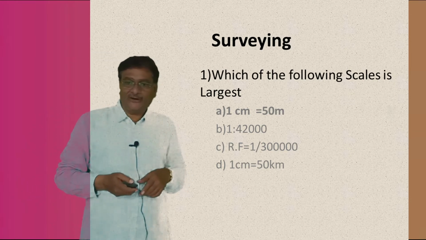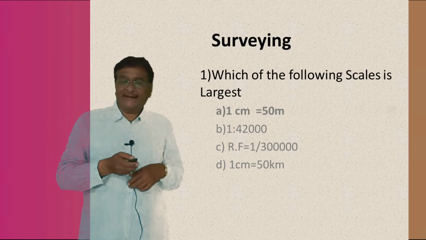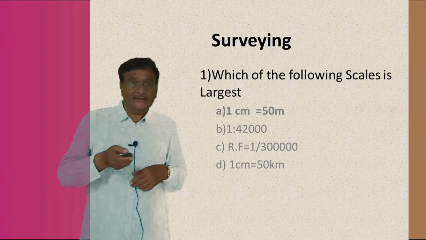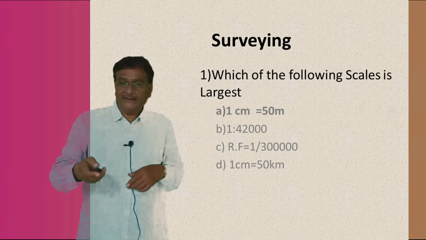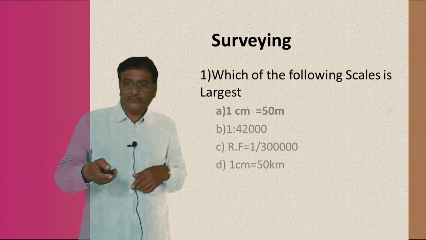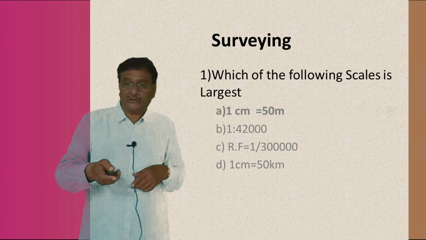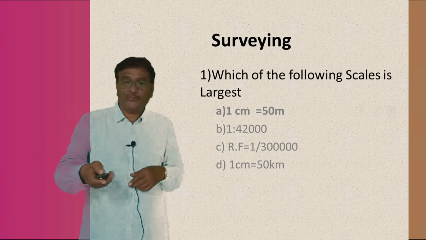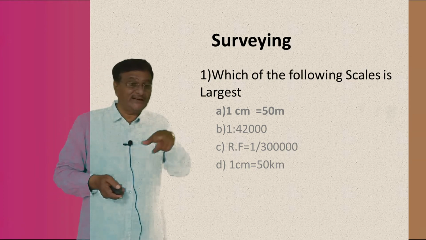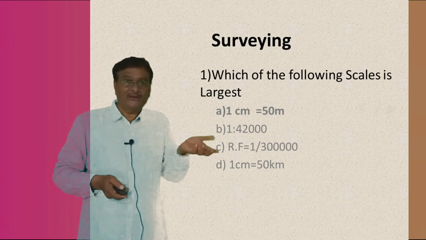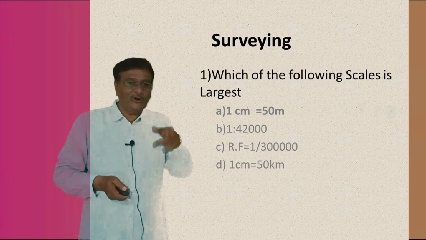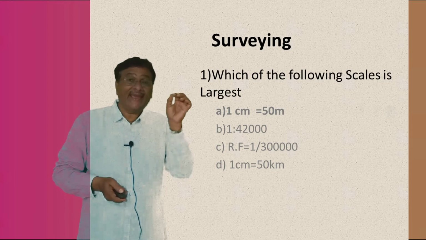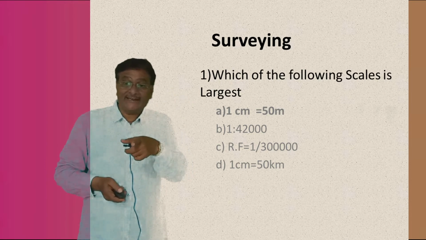The first option A is 1 centimeter equal to 50 meter, then 1 is to 42,000, then RF equal to 1 by 30,000, then 1 upon 1 lakh, then 1 upon 3 lakhs, and the last answer 1 centimeter equal to 50 kilometer. Which scale among the 4 is the largest scale? If you look into the 4 answers, my boys, answer A is the right answer. Here 1 centimeter equal to 50 meter.